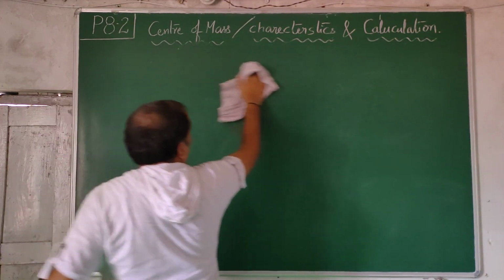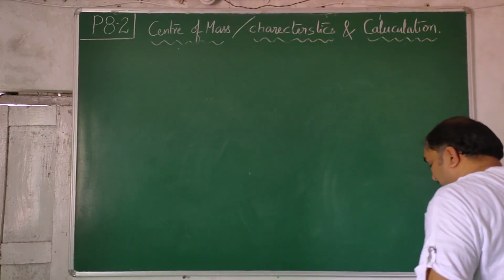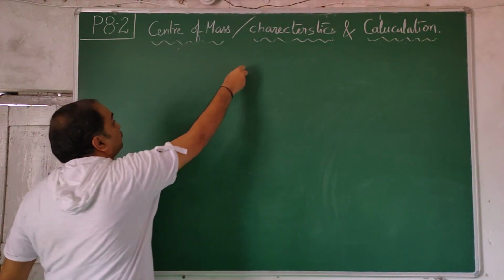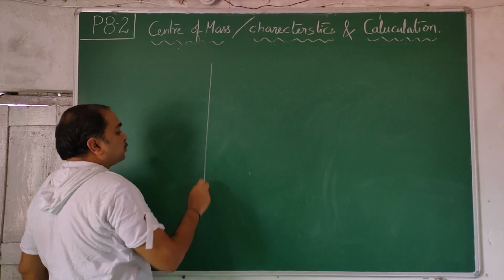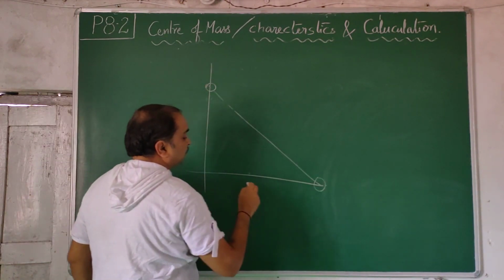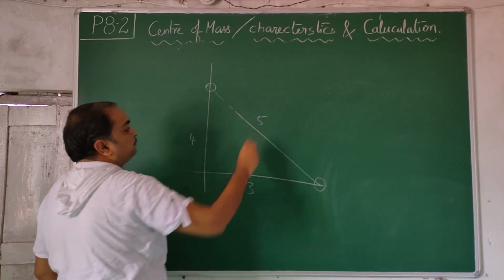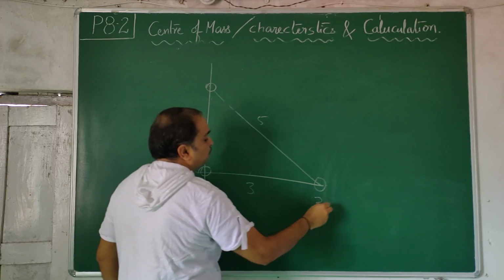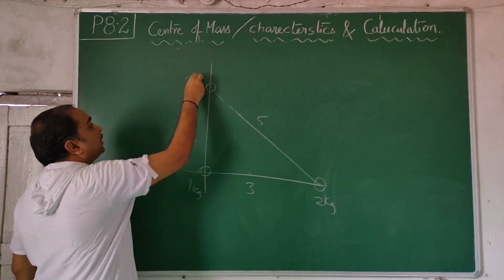A very famous problem, almost given in every textbook, is the equilateral triangle problem. I will show you that. But before the equilateral triangle, let us do a right angle triangle with sides 3, 4 and 5, and masses 1 kg, 2 kg, 3 kg.